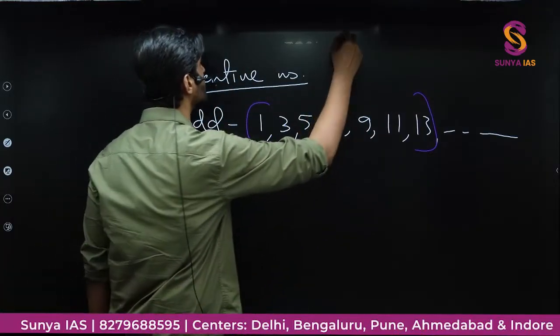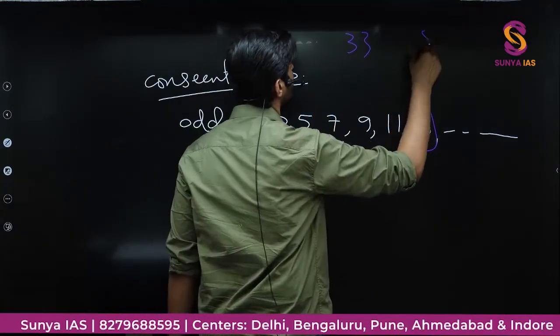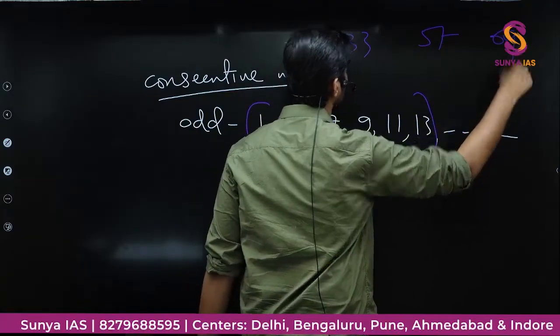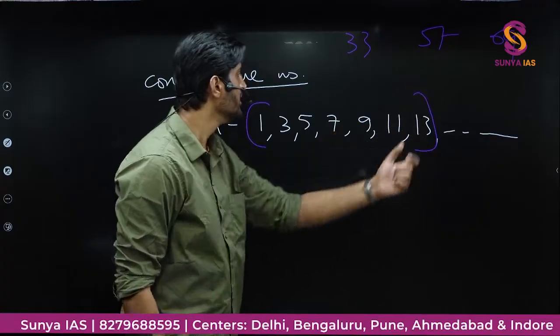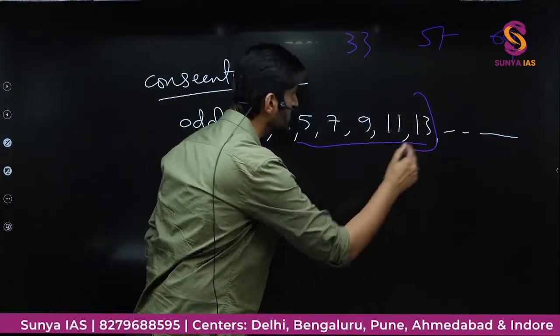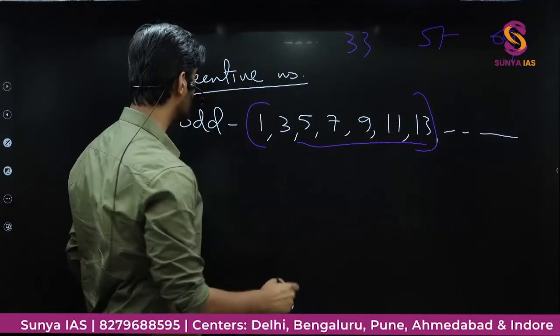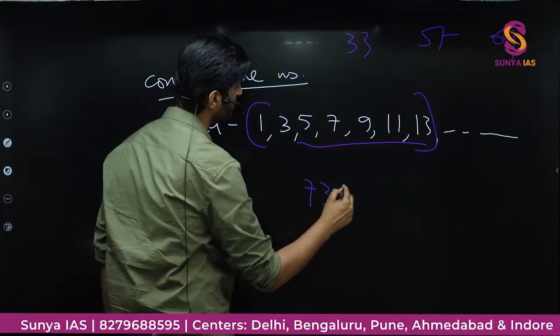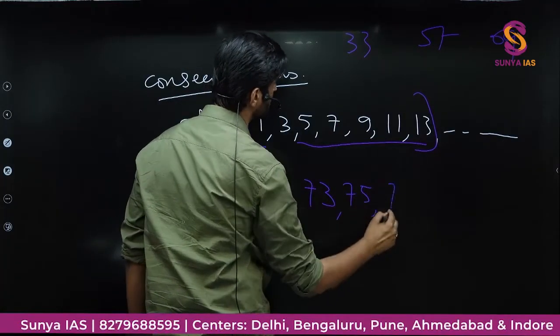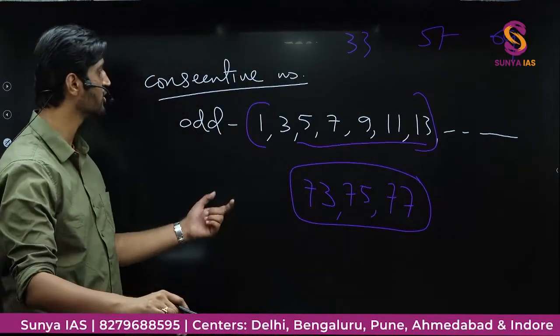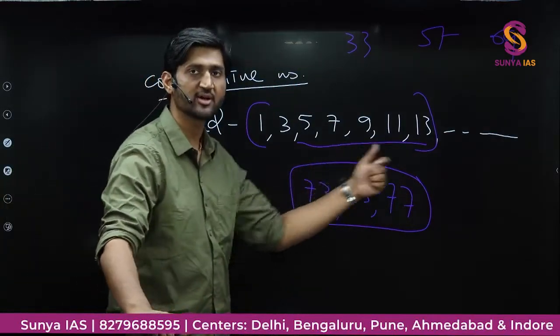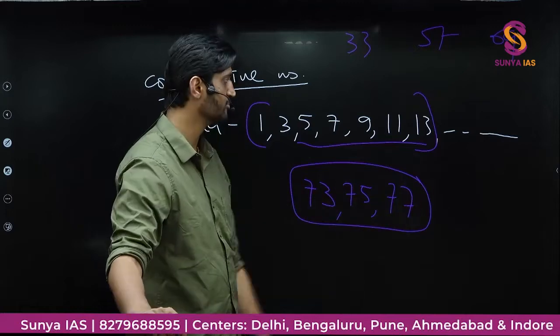I can just pick 33, 57, 69. They are not consecutive because they are not in a series. Here all these numbers are in a series, so they are consecutive. Let me take another example: 73, 75, 77. These three numbers are consecutive because they are coming in a proper series, one after the other. The order here is important.